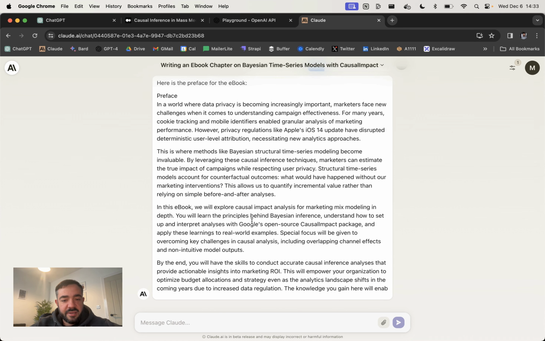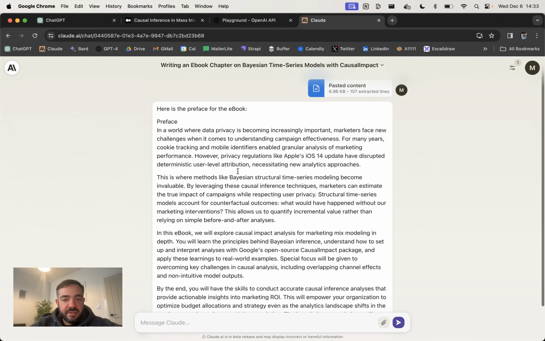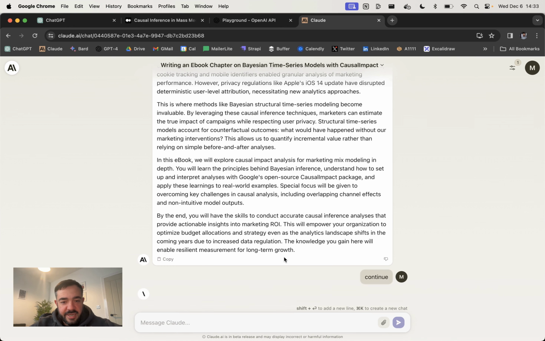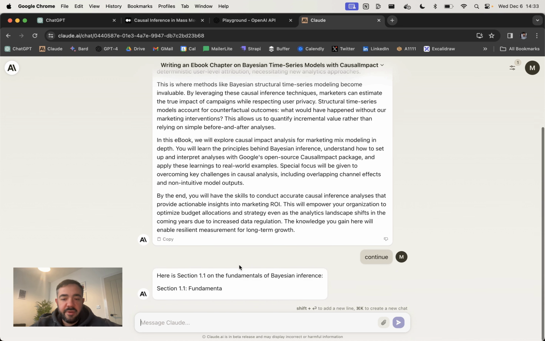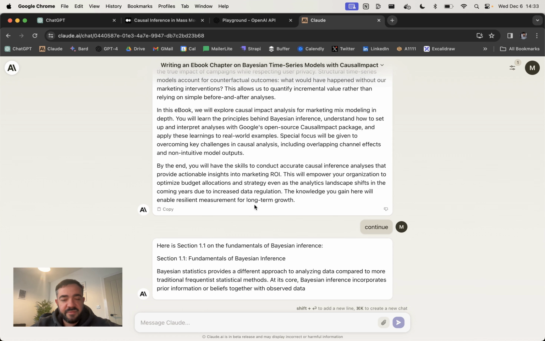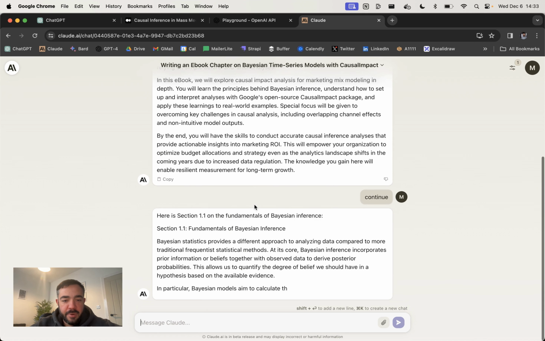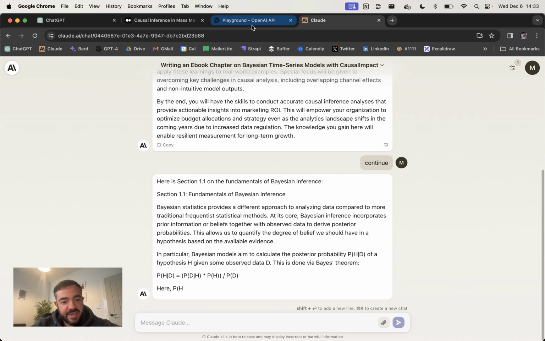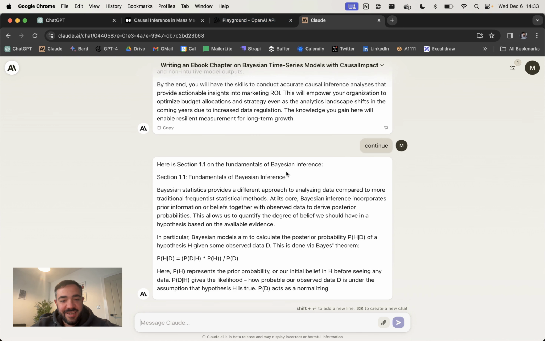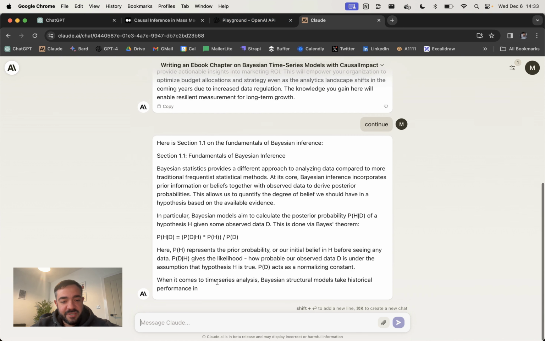And the other thing you want to do, okay, so yeah, it's got the preface first here, but then we could just say continue, and then it should generate the next section. Yeah, here we go. So it's going to keep continuing. And so this is really the process. And you could obviously automate this at some point, but if you're writing a whole ebook, it's just saving a couple of weeks' worth of work here. But you can see it's doing a pretty good job of generating the text.